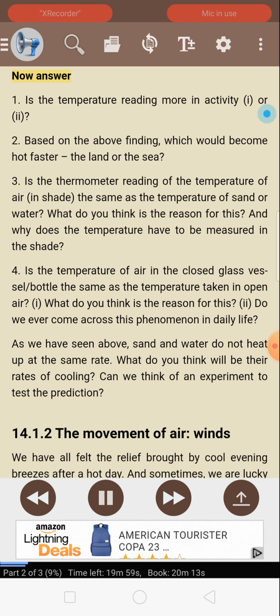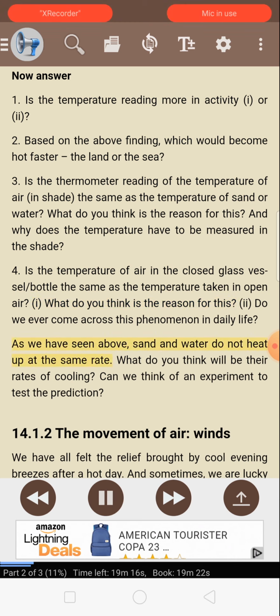Now answer. 1. Is the temperature reading more in activity one or two? 2. Based on the above finding, which would become hot faster, the land or the sea? 3. Is the thermometer reading of the temperature of air in shade the same as the temperature of sand or water? What do you think is the reason for this? And why does the temperature have to be measured in the shade? 4. Is the temperature of air in the closed glass bottle the same as the temperature taken in open air? What do you think is the reason for this? Do we ever come across this phenomenon in daily life?